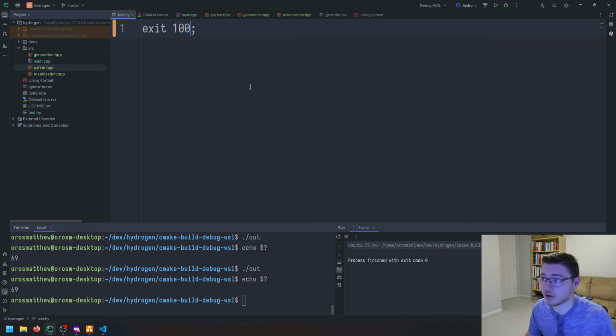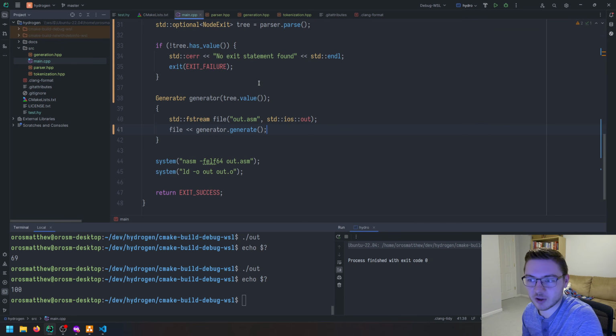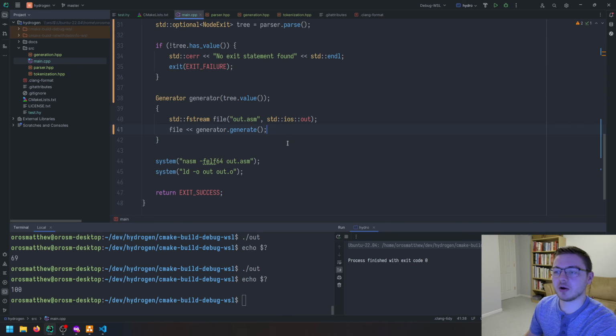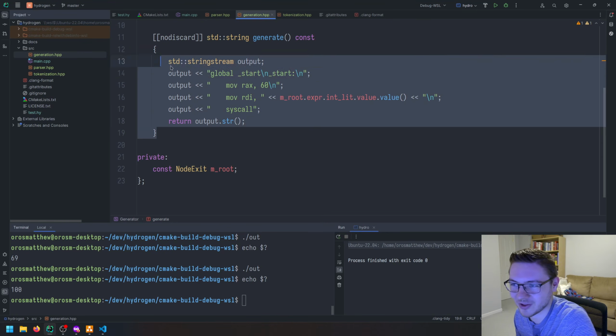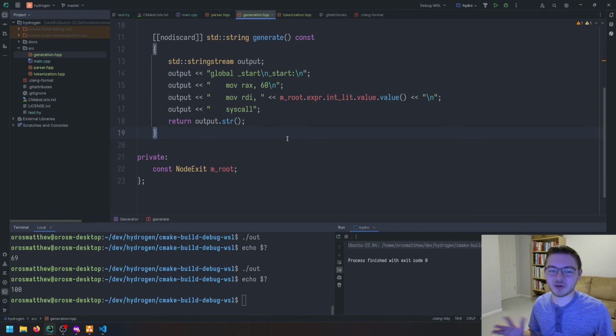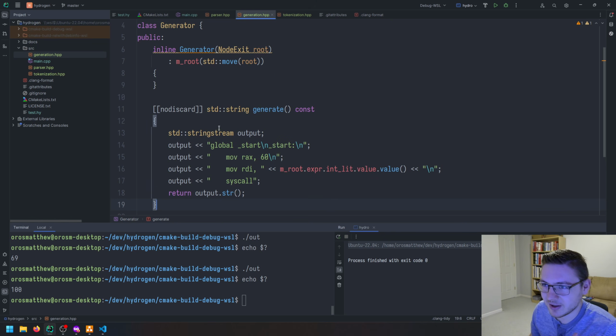And now if we do 100, we get 100. Okay, so we didn't make a whole bunch of progress in terms of improving our language, but the code now makes a lot more sense. We're doing proper parsing, we're doing tokenization in a much better way, and now we're actually doing some kind of code generation, although our language isn't complicated enough to really see a pattern start to emerge in our code generation yet.